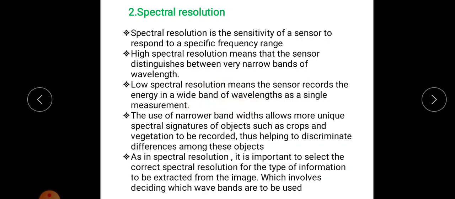Then the use of narrow bandwidth allows more unique spectral signatures of objects such as crops and vegetation to be recorded. So if it is a narrow band, that is, spectral resolution is very high, we can identify single features or some features of crops and vegetation. So it helps to discriminate the difference among these objects. If we can see the different colors, we can identify the image quickly. In spectral resolution, it is important to select the correct spectral resolution for the type of information to be extracted from the image, which involves deciding which wave bands are to be used.